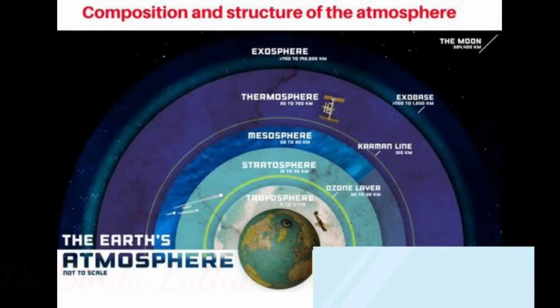The uppermost layer, or the fifth layer, is the exosphere. This is a very thin layer of air. Gases like helium and hydrogen float into space from here. What is weather and climate? Weather is the hour to hour and day to day condition of the atmosphere. Then what is climate? The average weather condition of a place for a long period of time is called the climate of a place.